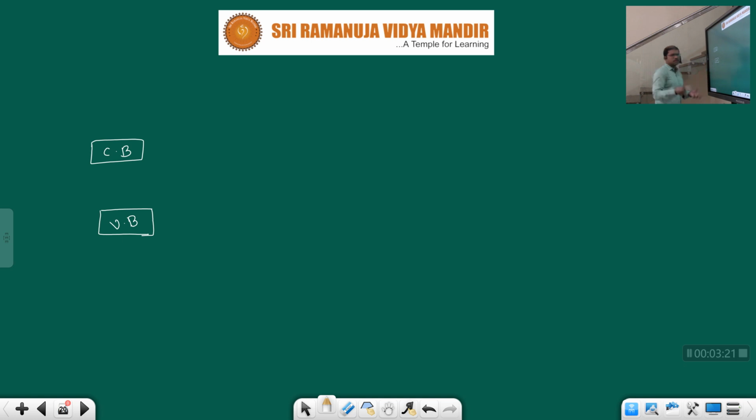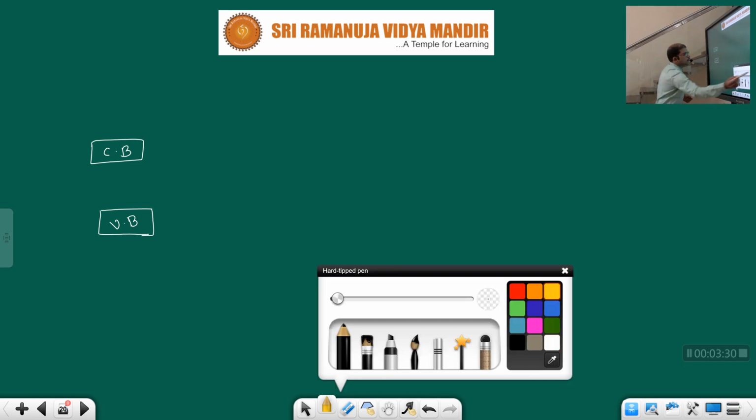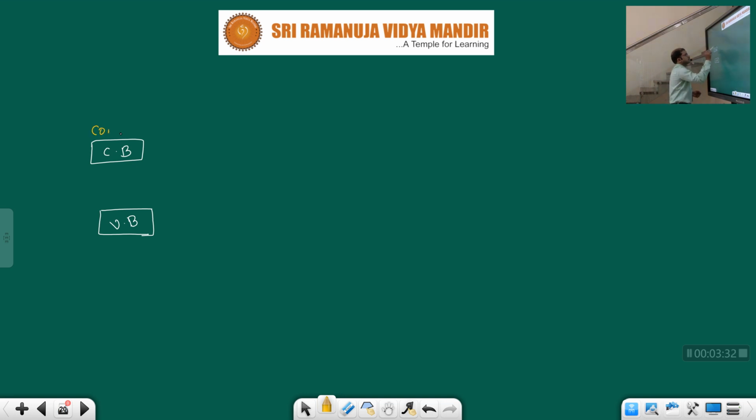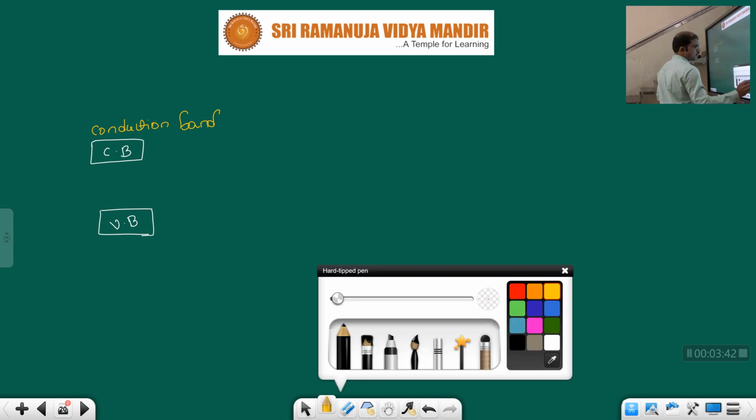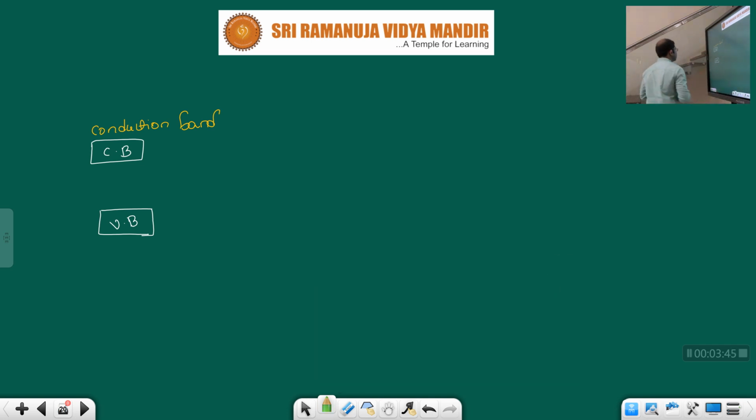So now, as soon as these electrons get that excess energy, they will get into another energy level. That level is indicated by this band, which is nothing but what, children? Conduction band. Okay, what is this? Conduction band. Okay. So here, the gap between this conduction band and valency band is what, children? Forbidden band. Forbidden gap.